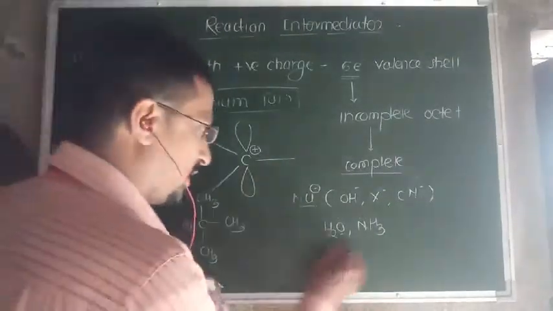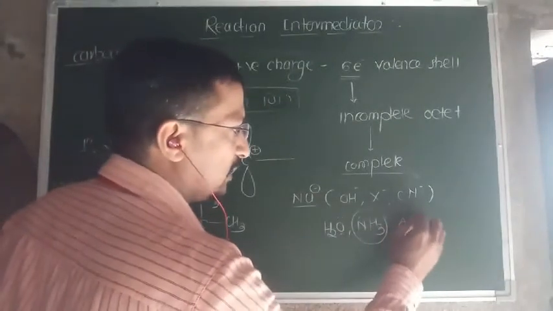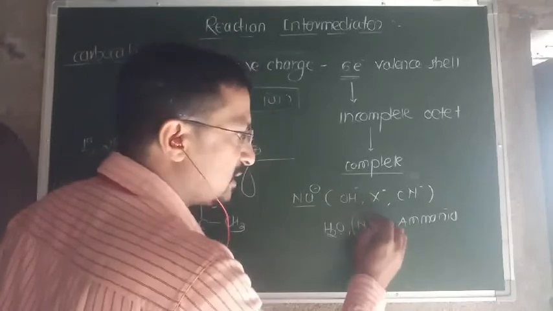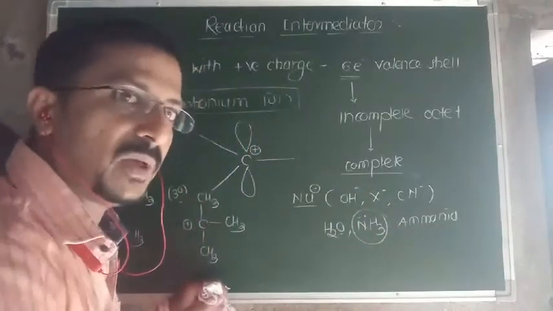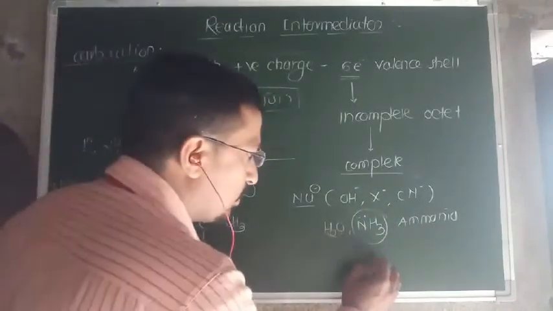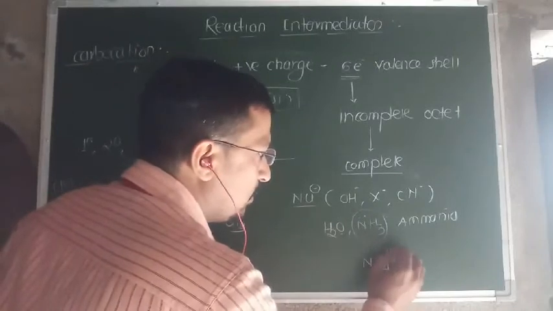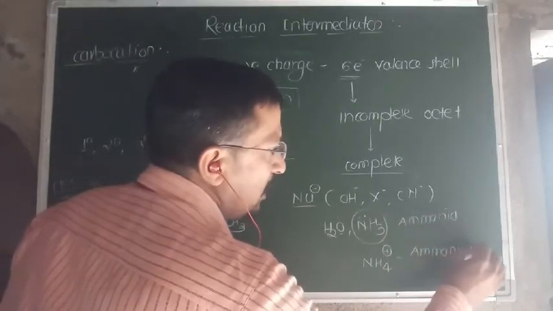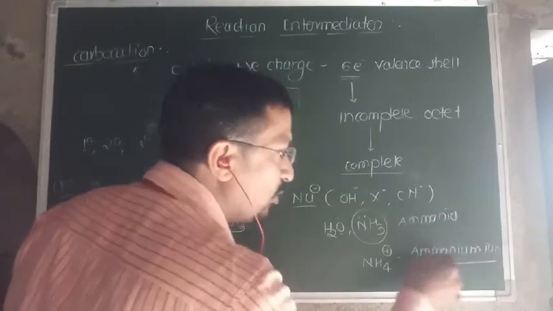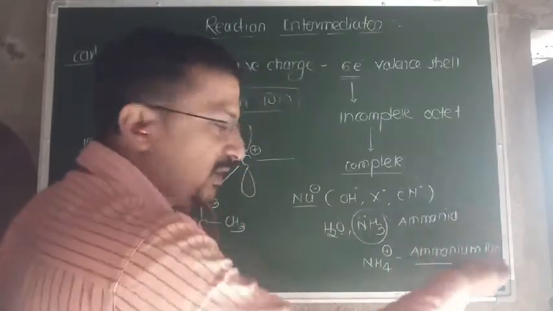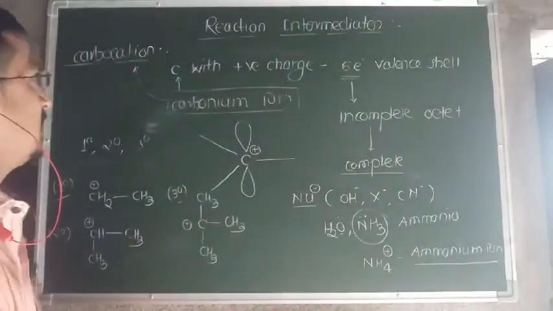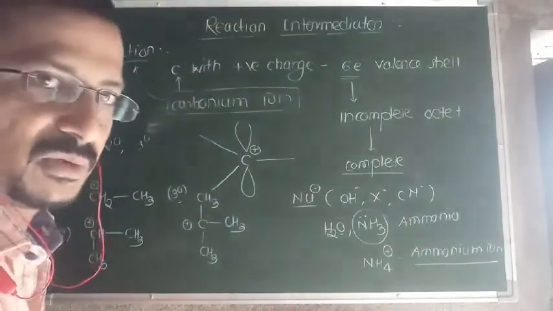If you consider ammonia, NH3, with its higher covalency it is NH4 plus, and then it is called the ammonium ion. That's why there is a confusion with carbonium, so it is replaced by the word carbocation instead of carbonium ion.